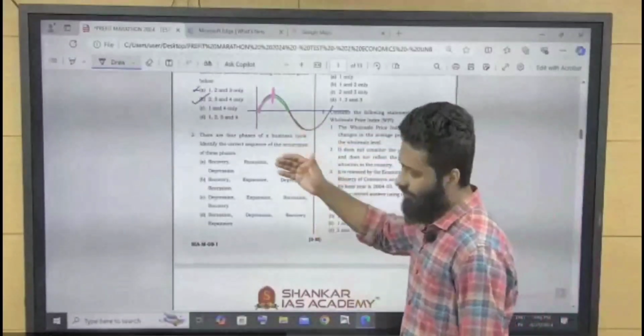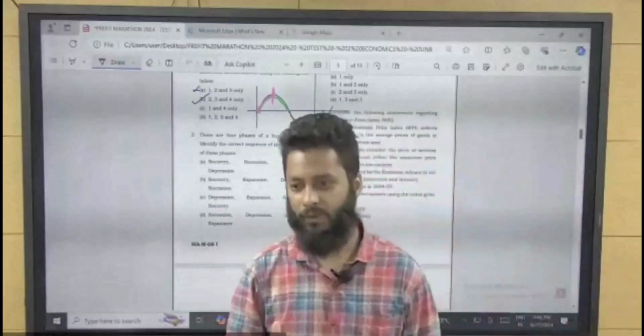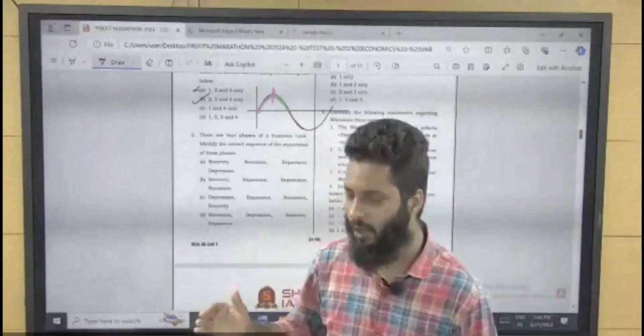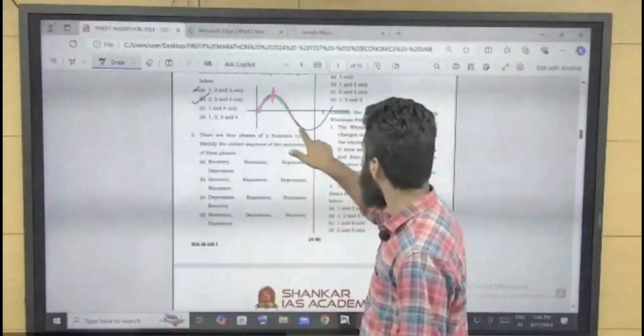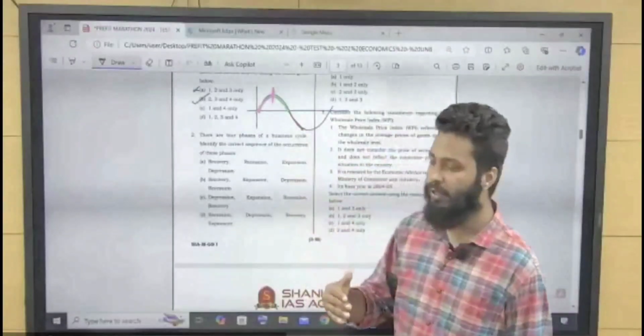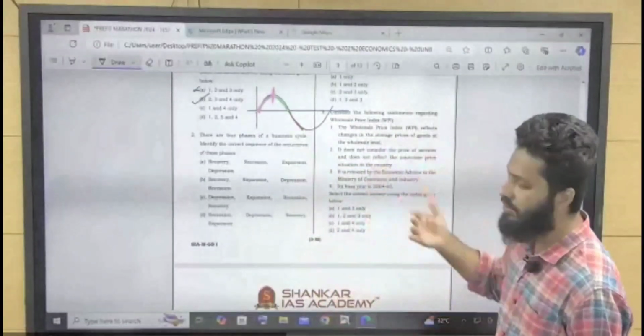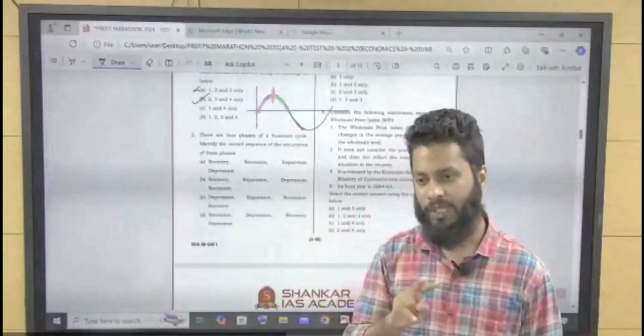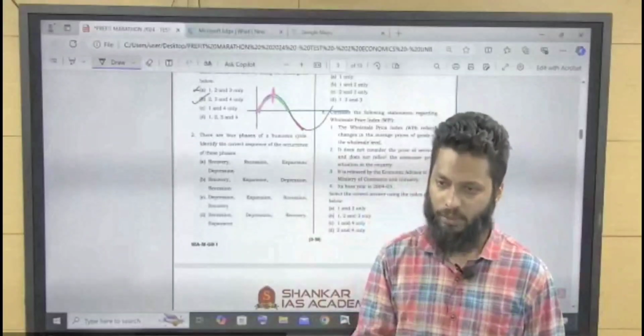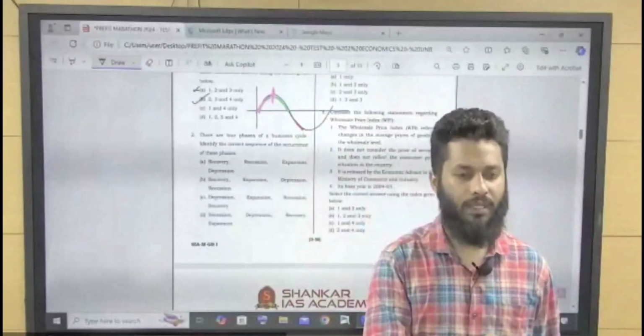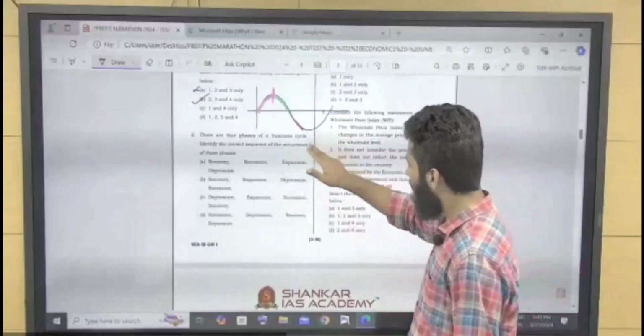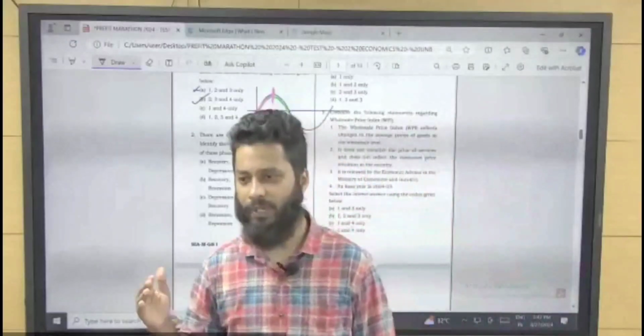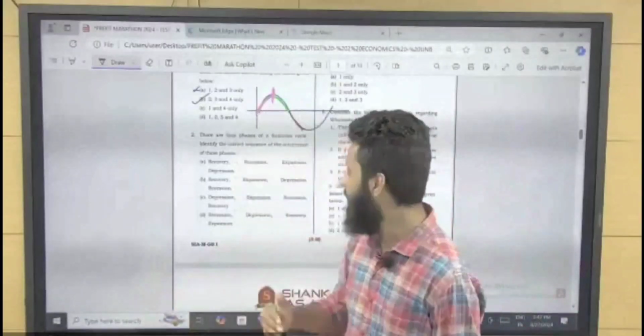But if this recession persists for a longer period, it gives the situation of depression. For 2 consecutive quarters, if GDP growth rate is negative, it is recession. If recession persists for a longer period of time, it is depression.